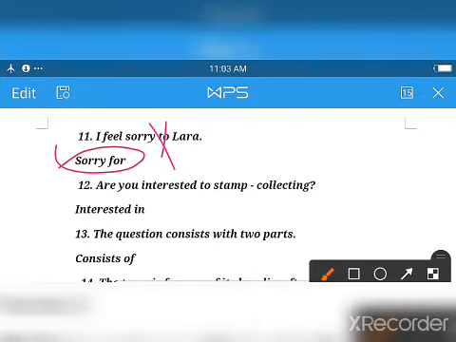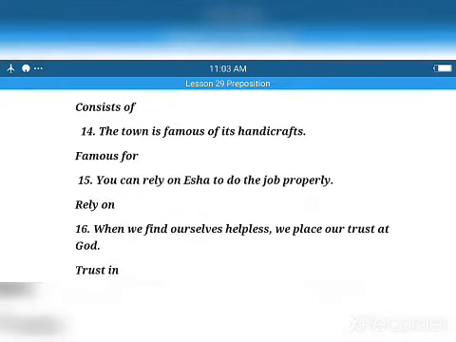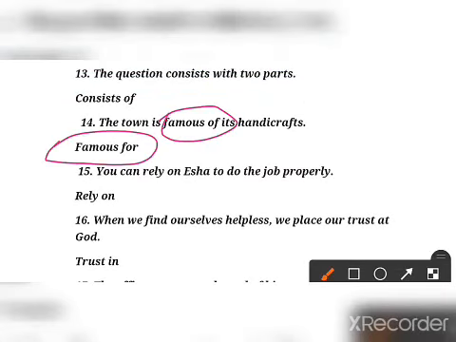Interested to is not used, interested in is used. Consist with is not used, consist of is used. Famous of, there is not famous of, there is famous for. Rely on. Let me check in the book once, which was question number 14.